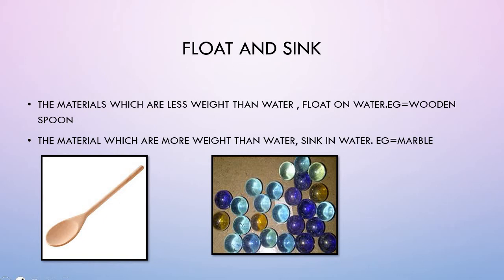The materials which are more weight than water sink in water. See, the example is marble. We are having some marbles in the picture given below. So, marbles sink as they are more weighted than the water.